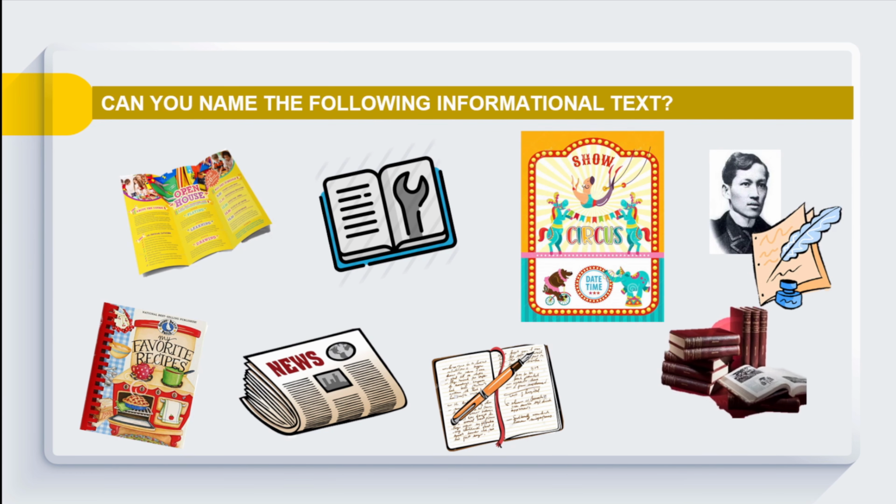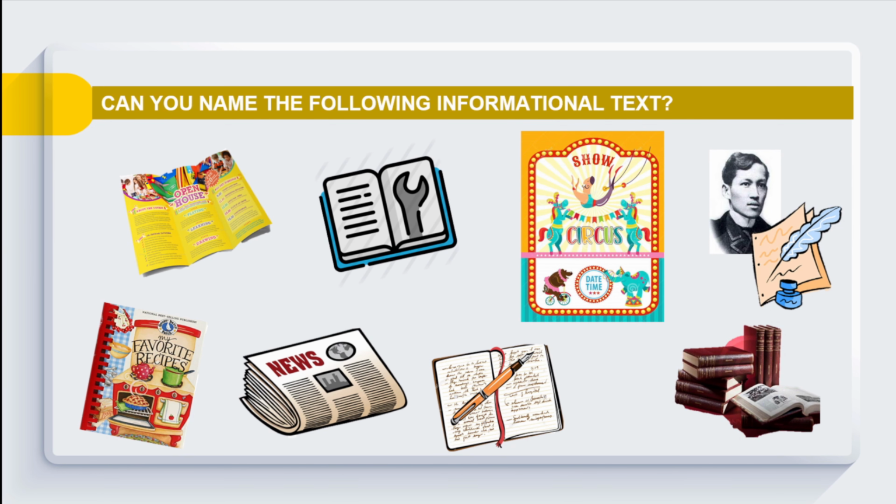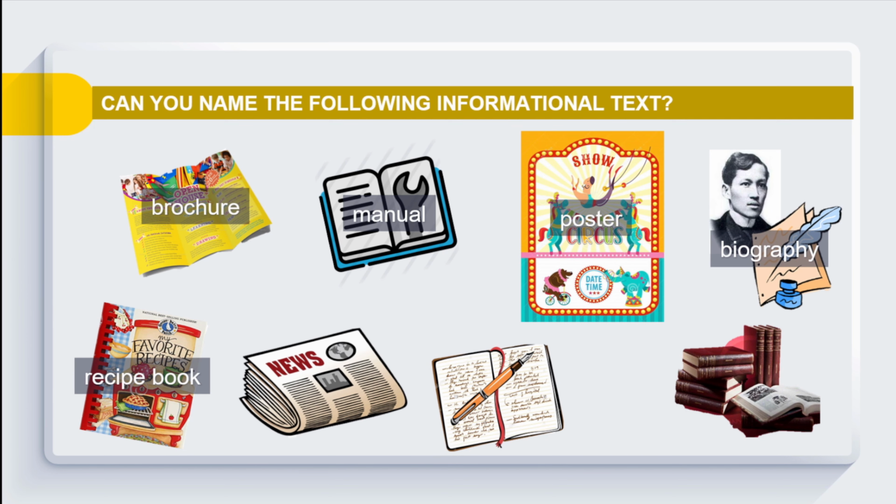Can you name the following informational text? Brochure, manual, poster, biography, recipe book, newspaper, diary, encyclopedia. They are examples of sources of informational text. Informational texts are factual texts.